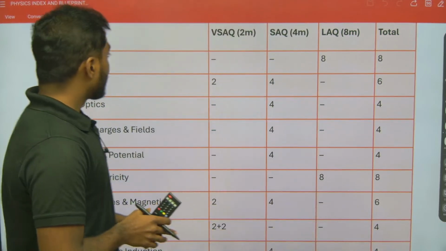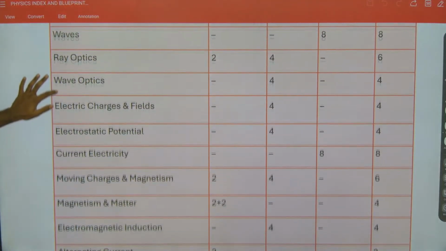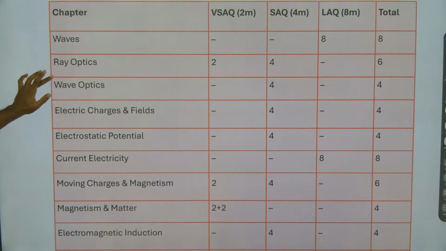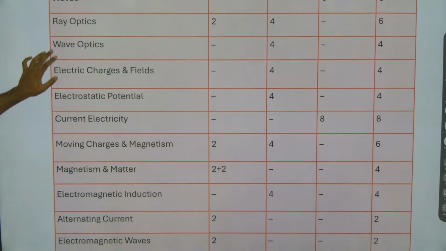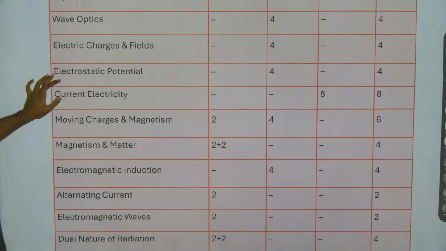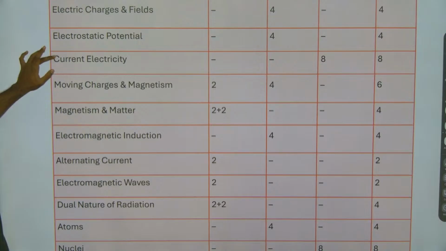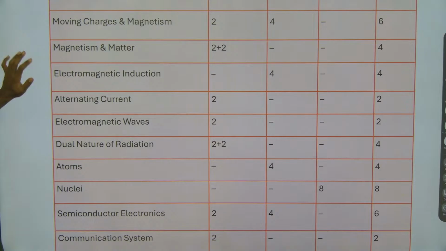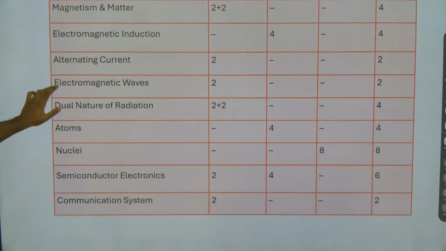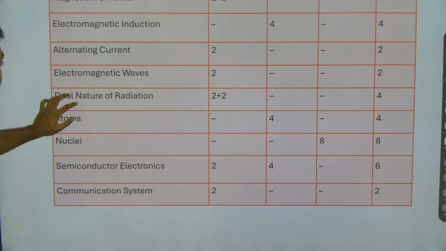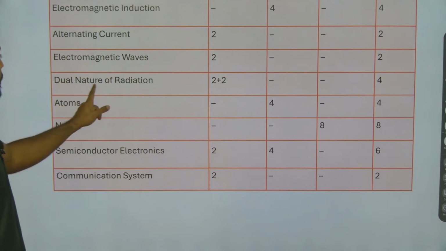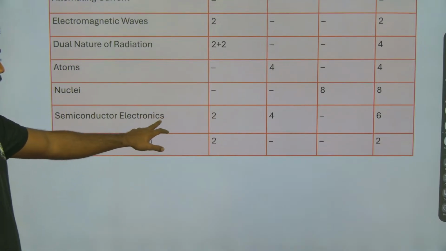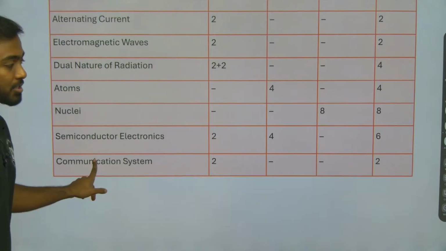So here are the chapters which we are going to concentrate on in this series: waves, ray optics, wave optics, electric charges and fields, electrostatic potential, current electricity, moving charges and magnetism, magnetism and matter, electromagnetic induction, AC, that is alternating current, electromagnetic waves, dual nature of radiation, atoms, nuclei, semiconductor electronics and communication system, okay.